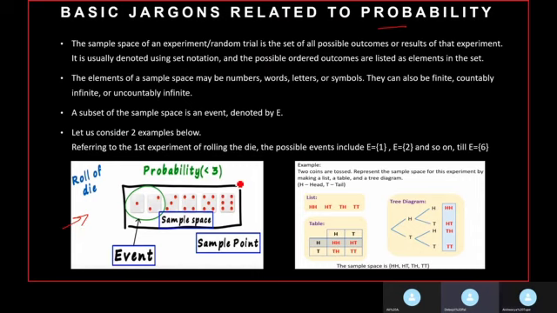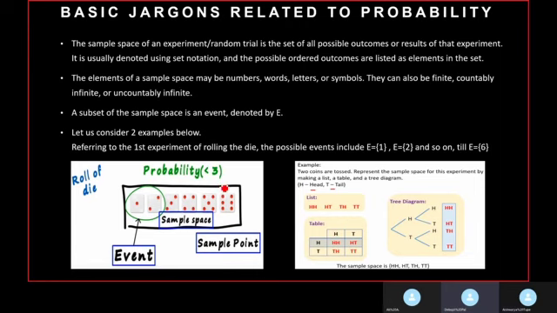So let us consider the first example, figure below. A die is rolled and these are the 6 possible outcomes, or what we refer to as possibilities. You can roll a 1 or a 2 and so on up to 6. As we are rolling only one dice, we will get only one of the 6 options. Or you can take the example of flipping a coin, where the possible outcomes will be either a head or a tail. Now you might question what will happen if we flip two coins simultaneously. That we will also discuss in the subsequent chapters. But for the time being, let us concentrate solely on the first experiment.